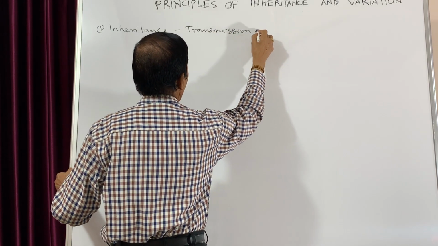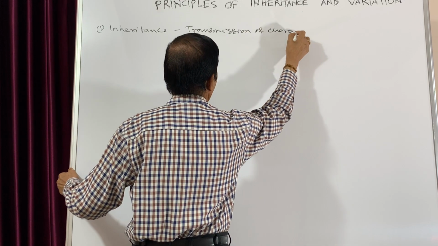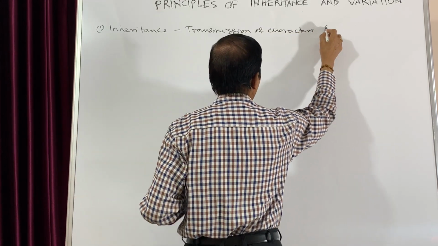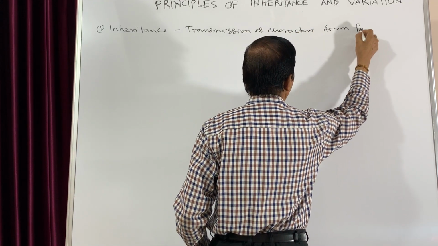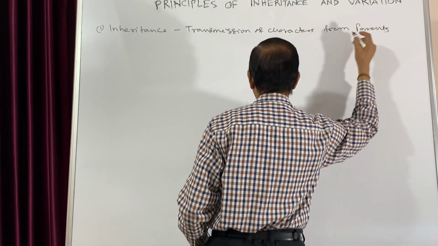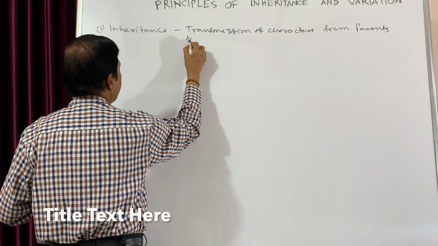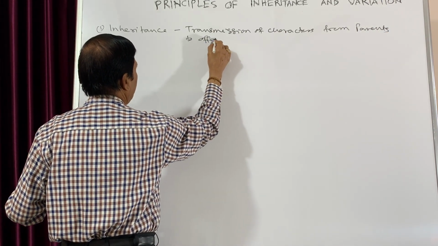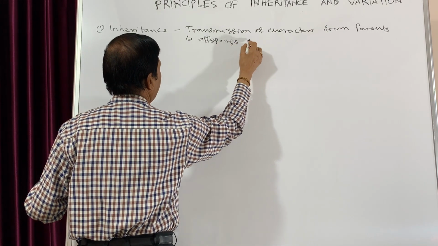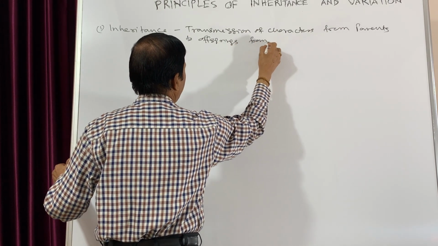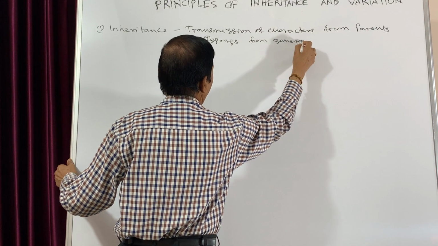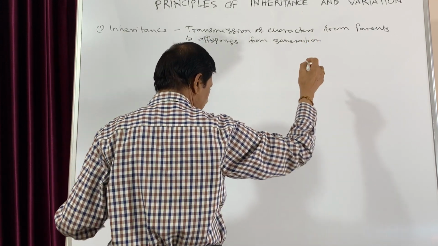Transmission of characters from parents to offsprings, from generation to generation, or we can tell in successive generations.